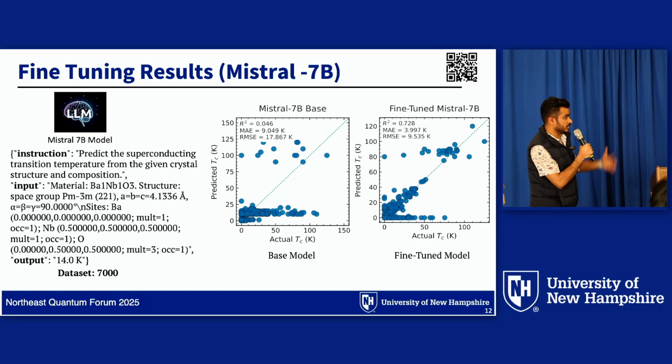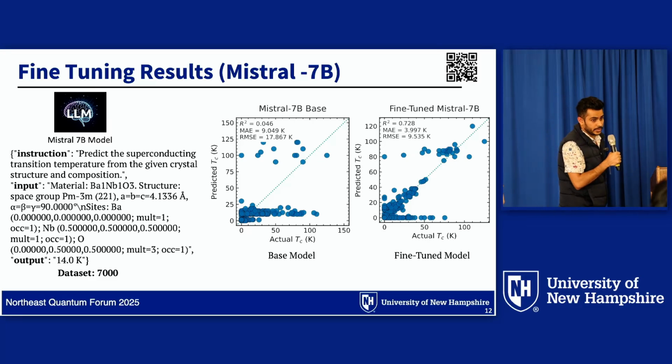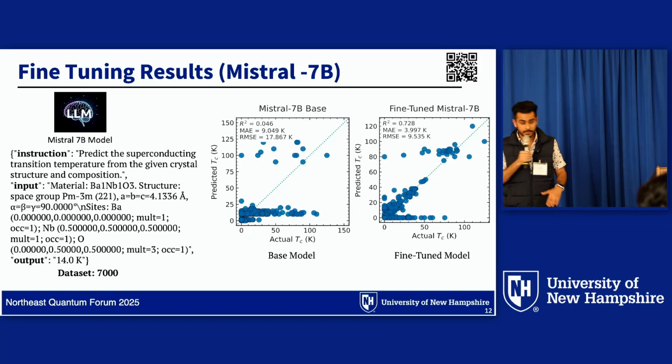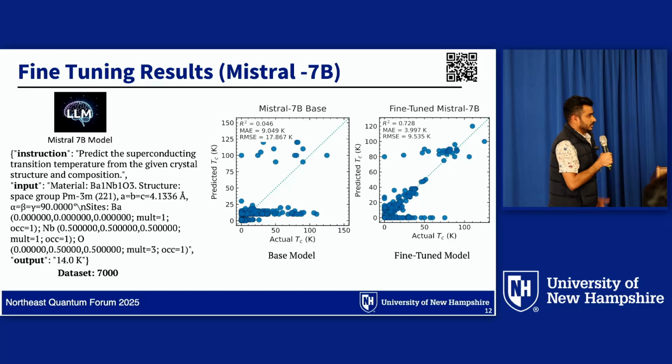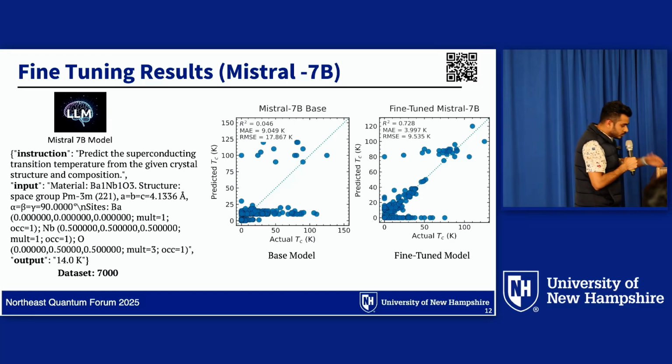You can see the R2 value is improved from 0.046 to 0.728. And I think this is a small parameter model, so we can fine-tune even bigger publicly available models, and we can see even better performance. But the problem is we need a better GPU than we are using right now.